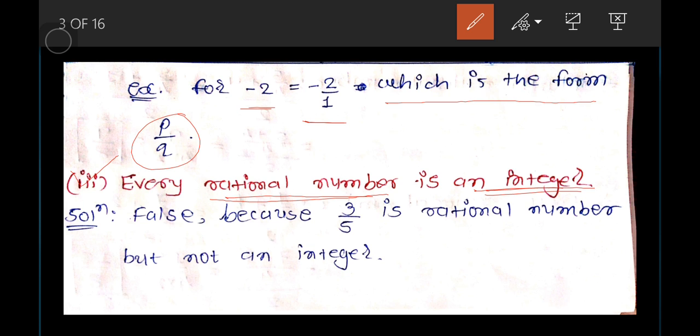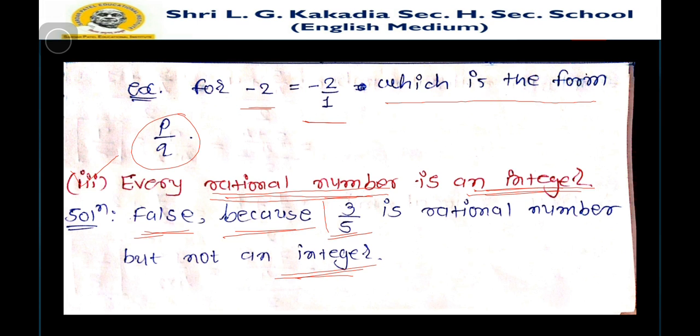These are all known as integers. So this statement is false, because 3 by 5 is a rational number and it is not an integer. We always write an integer as a non-fractional number. So you can say that a rational number is not necessarily an integer. This type of statement may be asked.